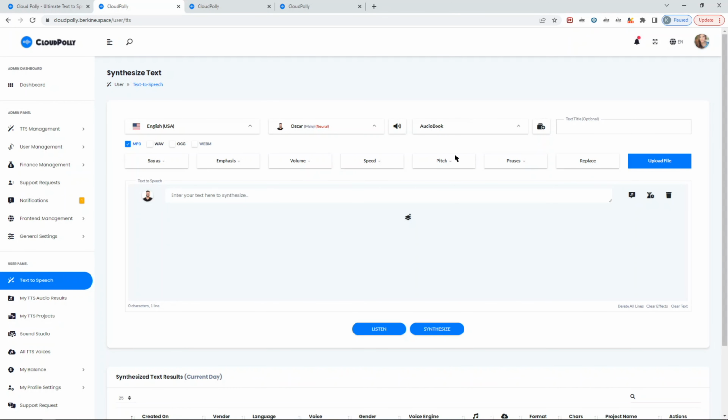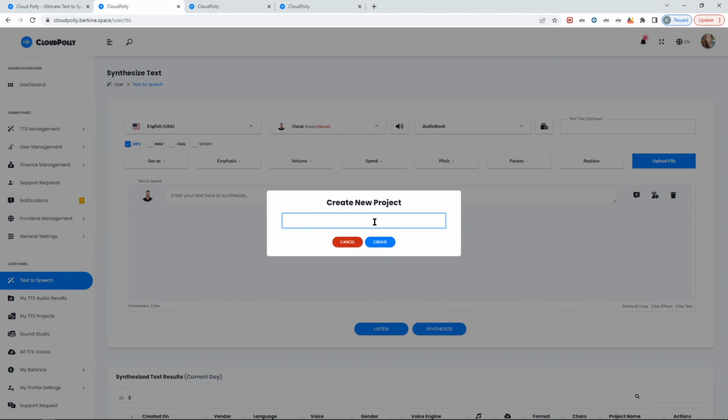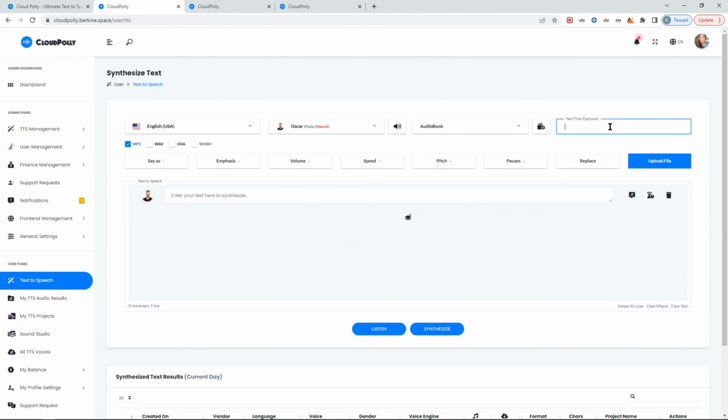So you can group all your text to speech under various projects. You can create your own project, let's say audiobook 1 or whatever, and then just give a title, as an example, chapter 1. You will need them a bit later, and I'll explain why. First of all, obviously, to differentiate audio files between each other. You might get a lot of them at some point.